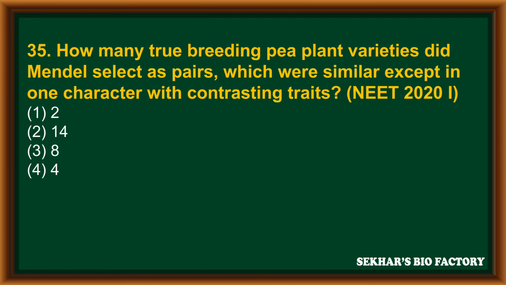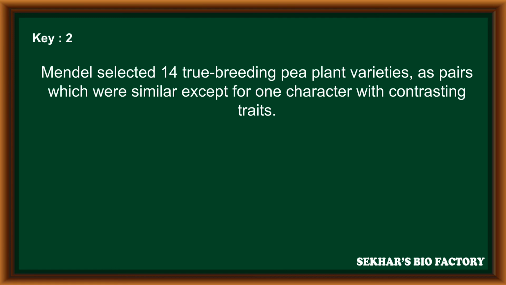Question number 35. How many true breeding pea plants did Mendel select as pairs which are similar except in one character with contrasting trait? It is from NEET 2020 Phase 1. Option 1, 2. Option 2, 14. Option 3, 8. Option 4, 4. The correct answer is second option. Mendel selected 14 true breeding pea plant varieties as pairs which were similar except for one character with contrasting traits.